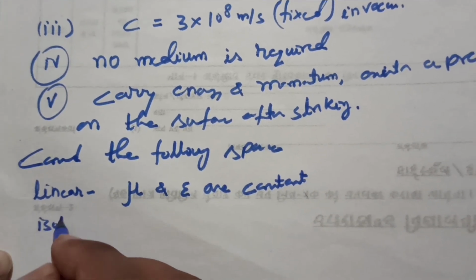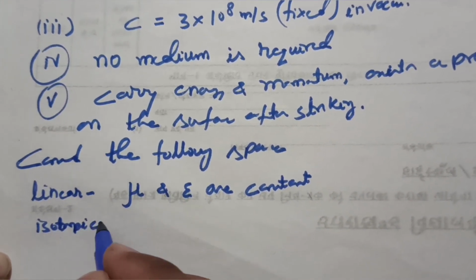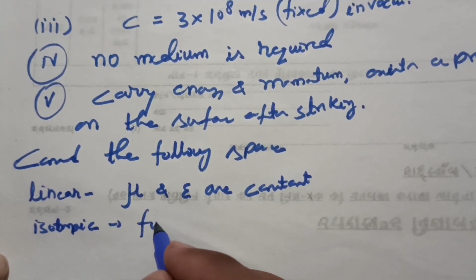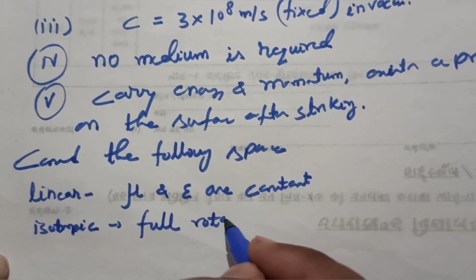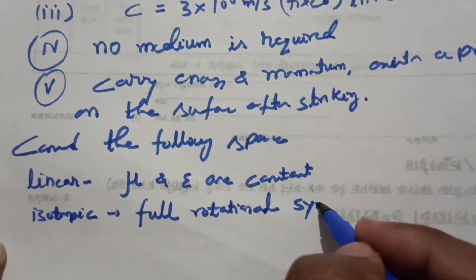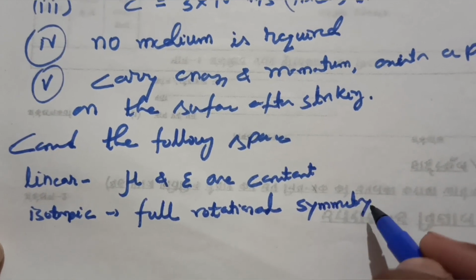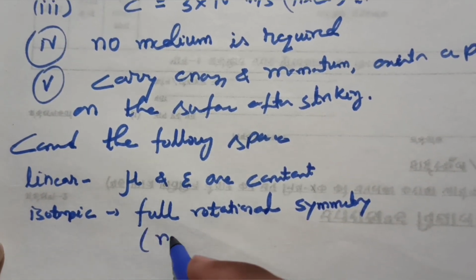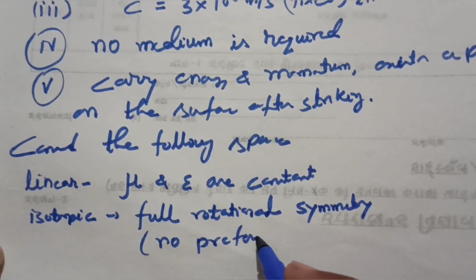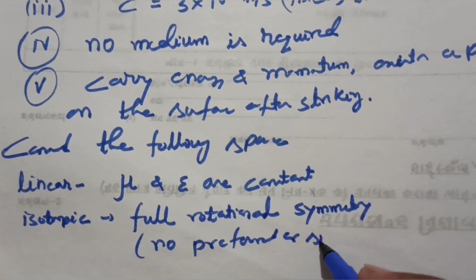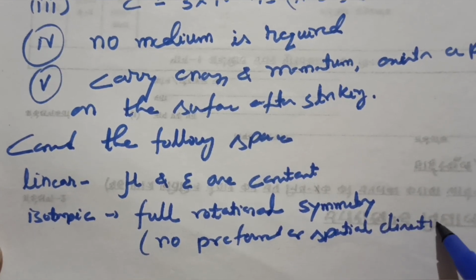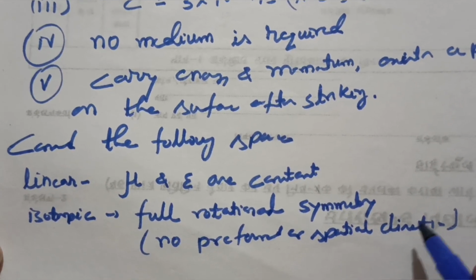Another term: what is meant by isotropic space? It means there is full rotational symmetry, or no preferred spatial direction. That is what isotropic means.